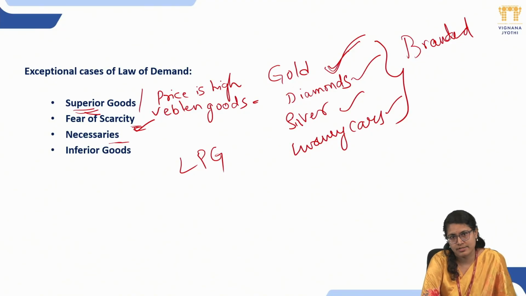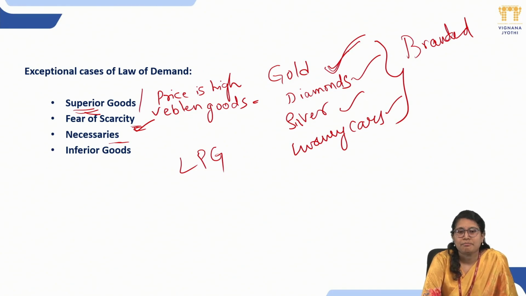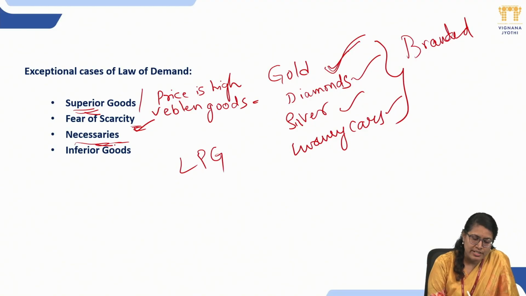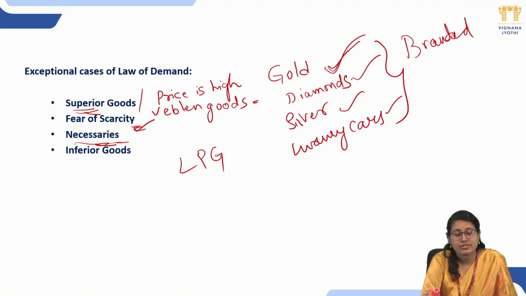In case of necessaries, like vegetables, or you can take petrol, diesel. All these are necessary for us. So whatever might be the price, you are going to purchase the same. If the price of the rice was increased, still you consume the same. You are not going to decrease your intake. You are going to eat the same quantity of food. If the price of the vegetables are increased, still you are going to purchase the same. So in case of necessaries, the law of demand doesn't hold good. Though there is rise in the price, you still find the demand for the product.